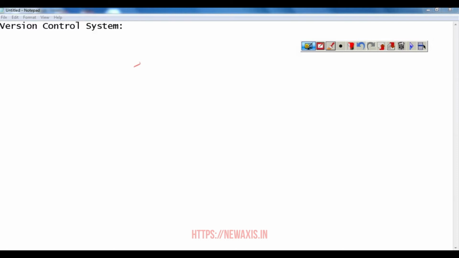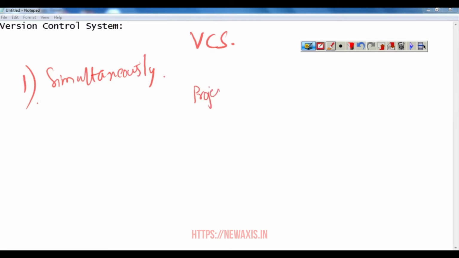What is a version control system? This is nothing but a software which will allow developers to work simultaneously. What is meant by this? How does it allow developers to work simultaneously? To understand this, let us take a simple example. Let's say this is our project directory where we have project work which is on some remote location.